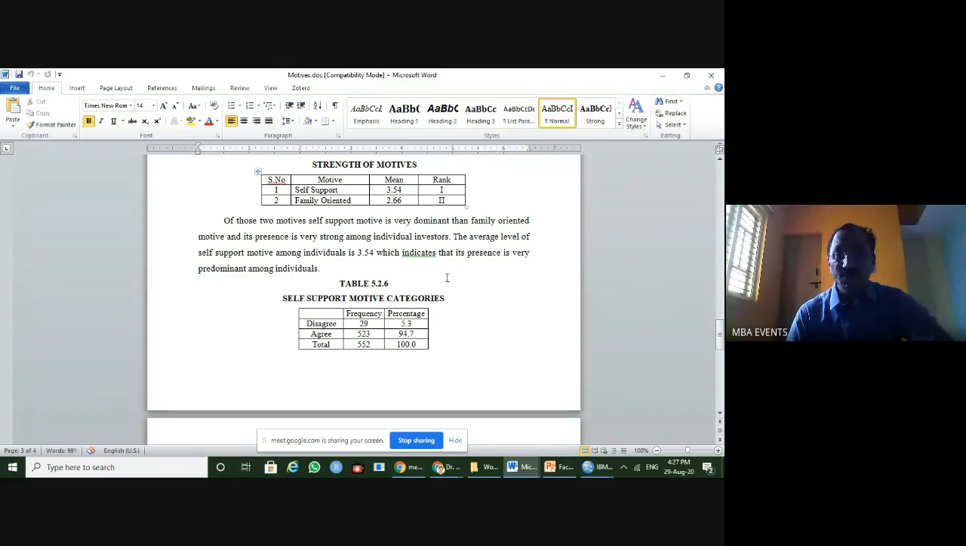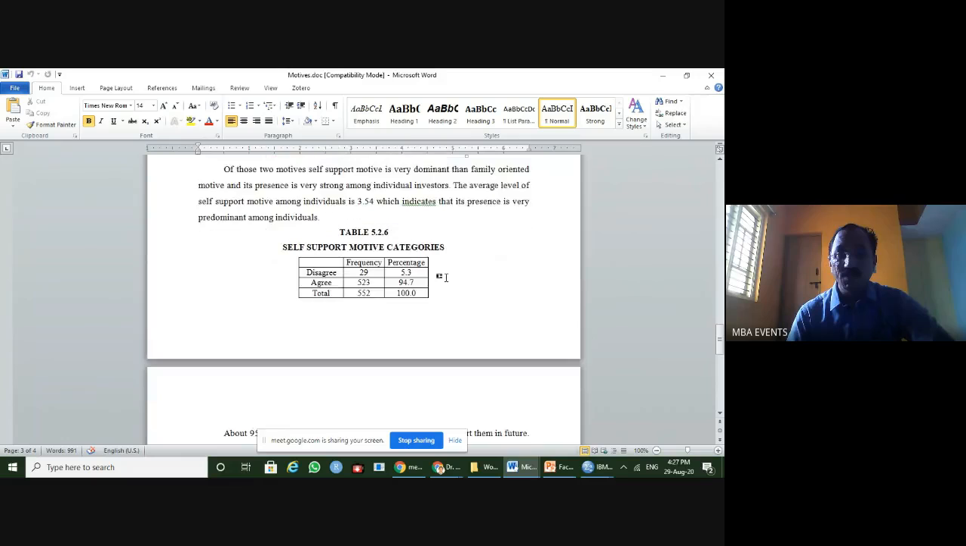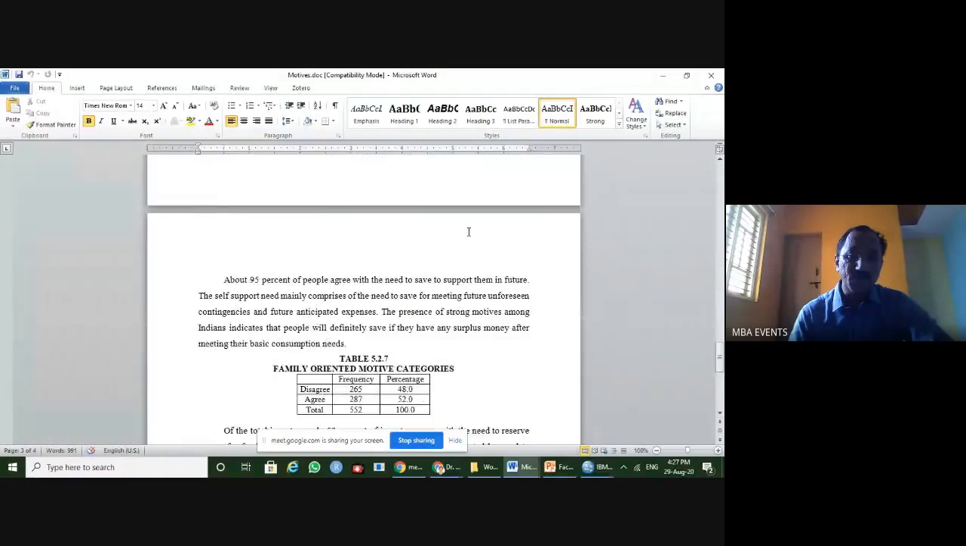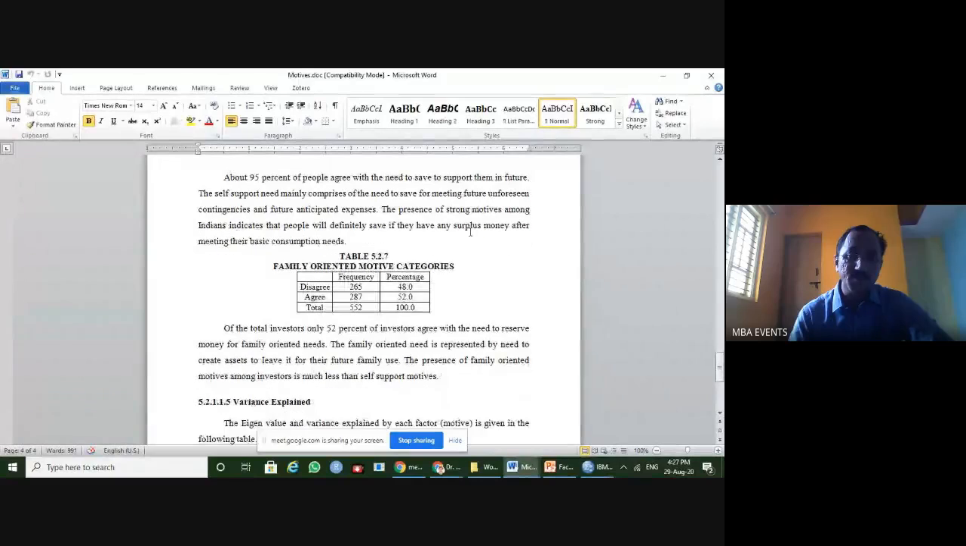You can go with further analysis, like self-support motive categories. What is the percentage, how much was explained by the respondents? You can see here self-support motive related items. Out of 550 respondents, 523 are telling that they agree and strongly agree. 29 say disagree. That means 94.7% are with a positive opinion. Similarly, for family-oriented motive categories, you can see out of 552, 50% opinion was shared here.